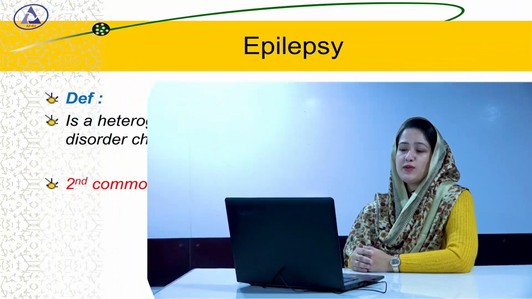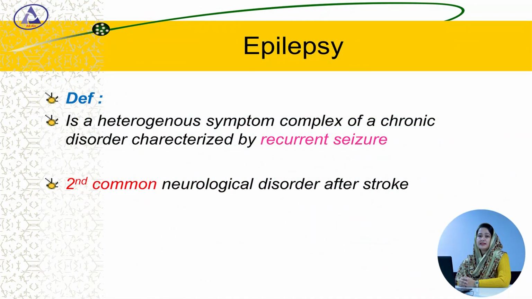Today I am going to discuss anti-epileptic drugs. Before going to the drugs, I am going to tell about epilepsy. What is epilepsy? The definition of epilepsy is a heterogeneous symptom complex of a chronic disorder that is characterized by recurrent seizure. It is the second most common neurological disorder after stroke.